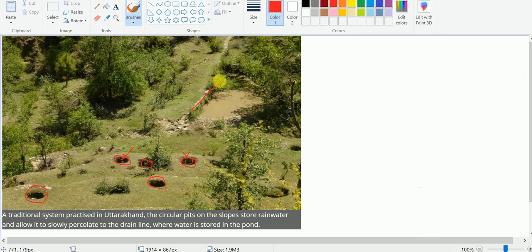See here, we have a johad, a pond, for storing the rainwater, and from this pond again the water will seep downwards to recharge. So this is a technique of watershed management in Uttarakhand.